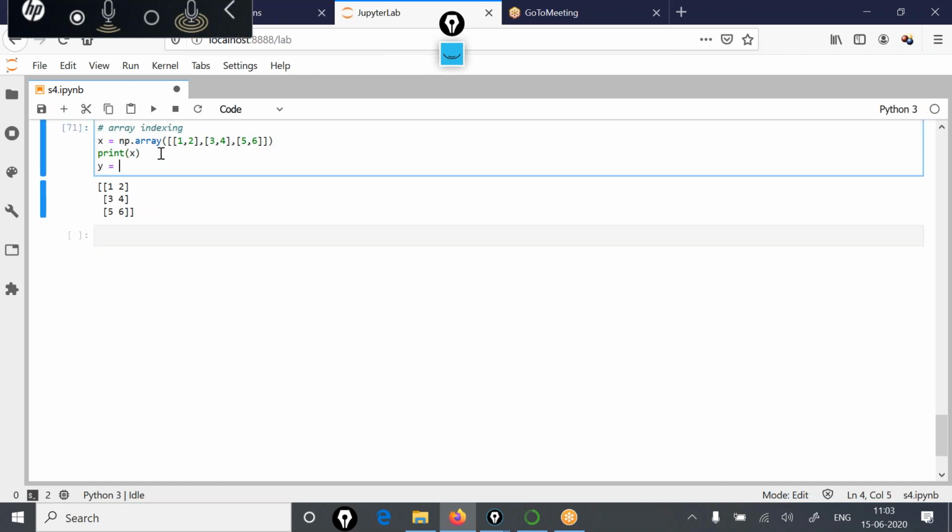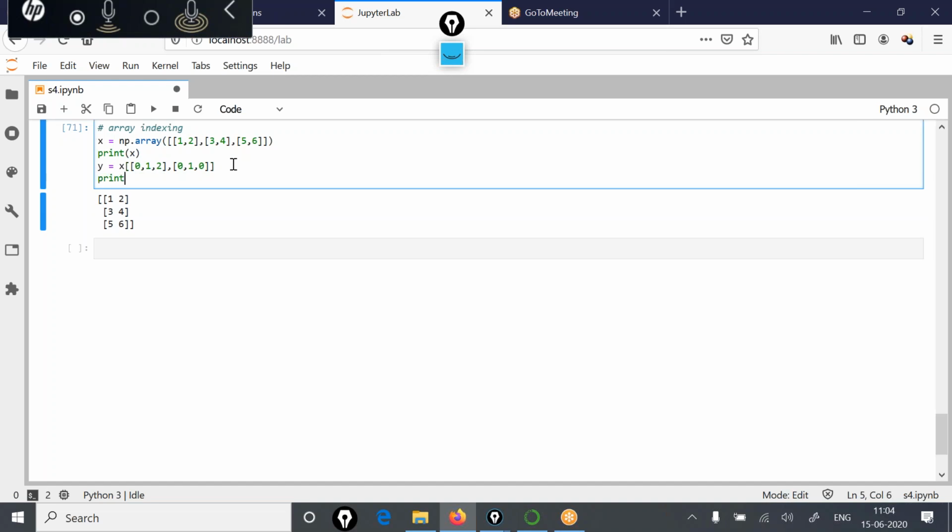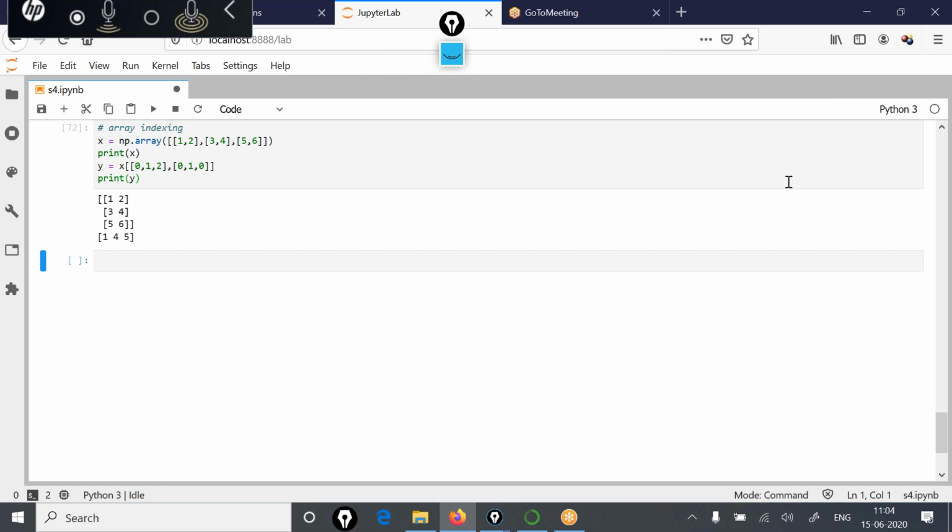And let me write now y is equal to x[[0, 1, 2], [0, 1, 0]]. So what is the meaning now? If I print y, see, the index values that you have mentioned are 0, 1, 2, 0, 1, 0. So how will the system take these values?